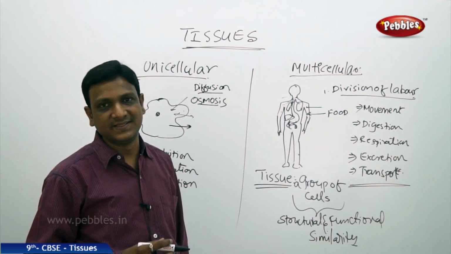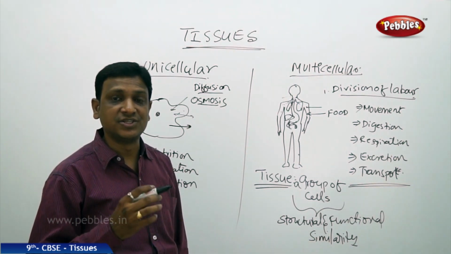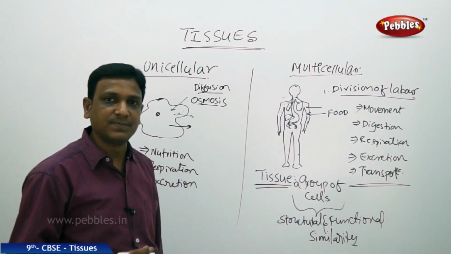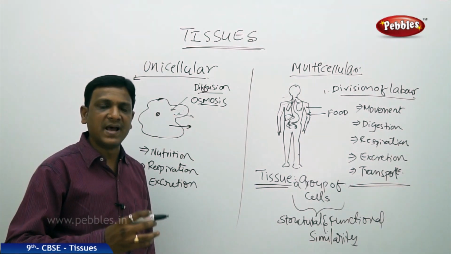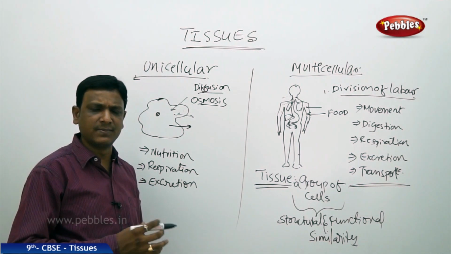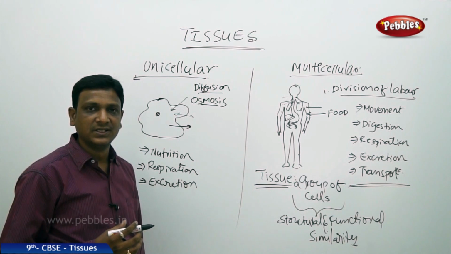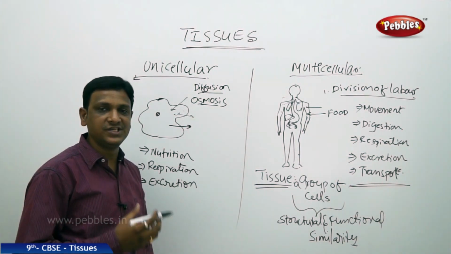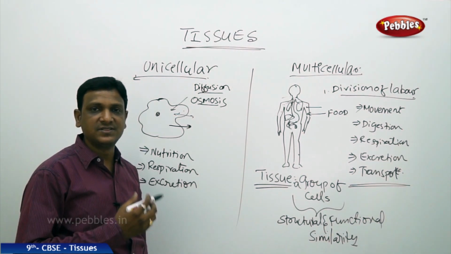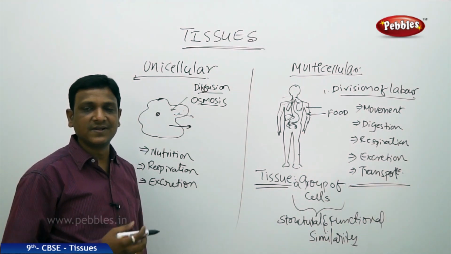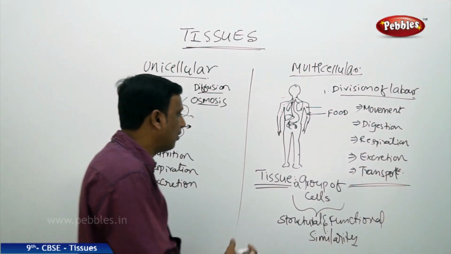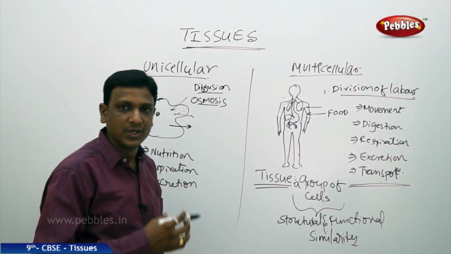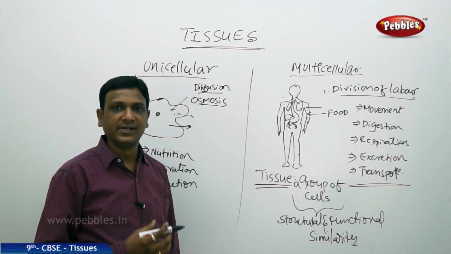So why is this grouping done? Why are the cells specialized? The cells are specialized to achieve the maximum possible efficiency. If the cells are individually performing the tasks, there is no efficiency. The 100% efficiency is not achieved. So to do so, the cells are specialized into clusters called tissues.